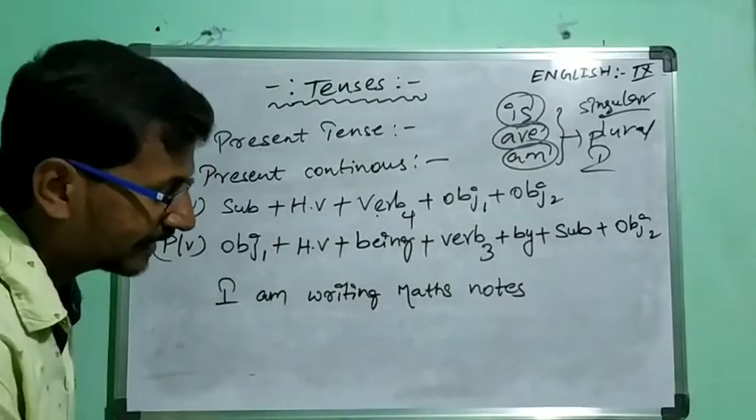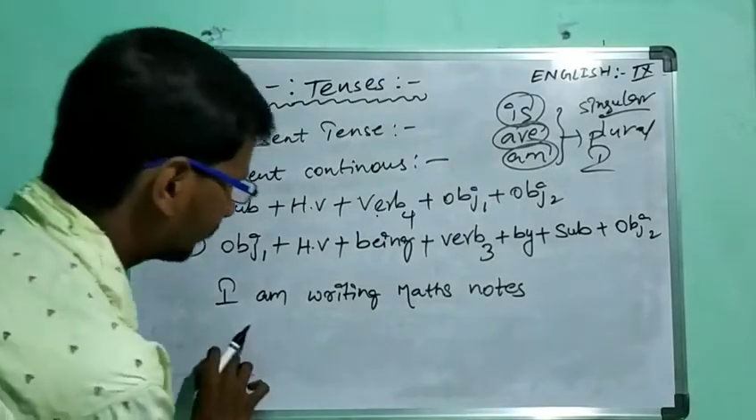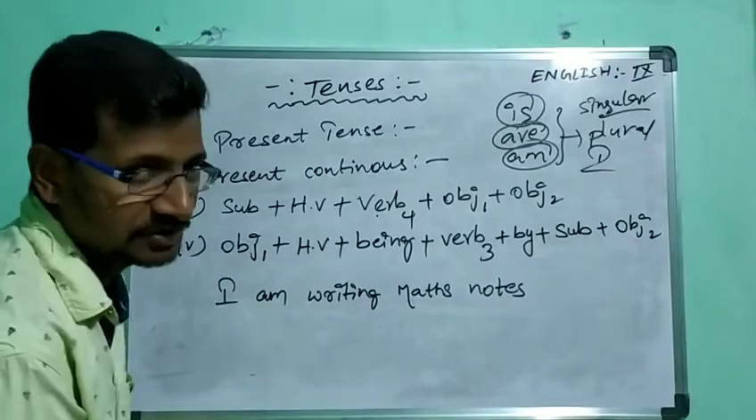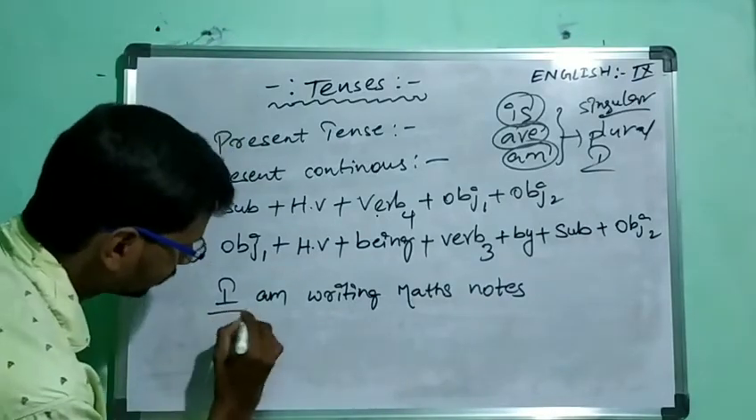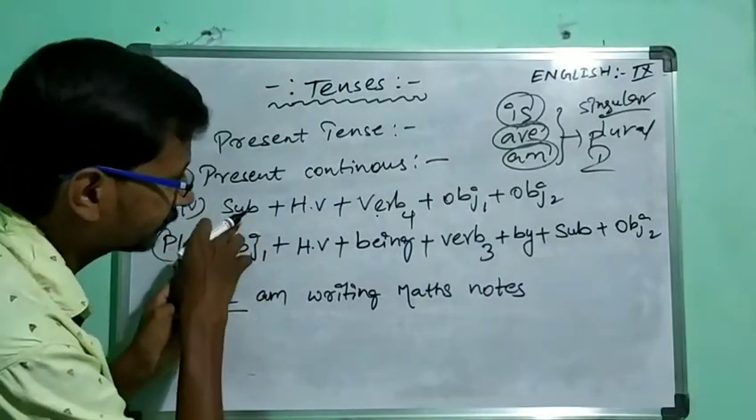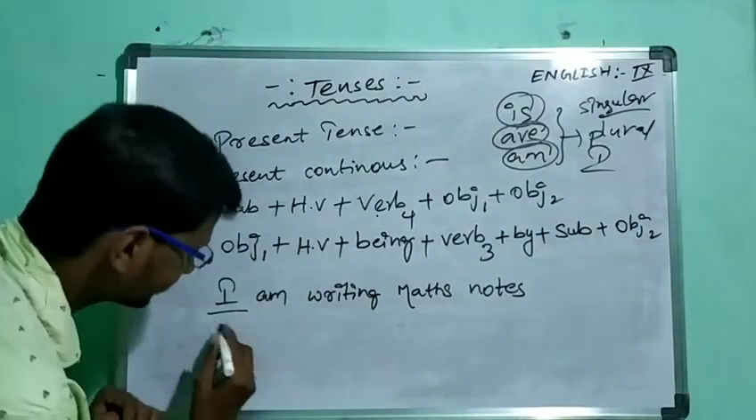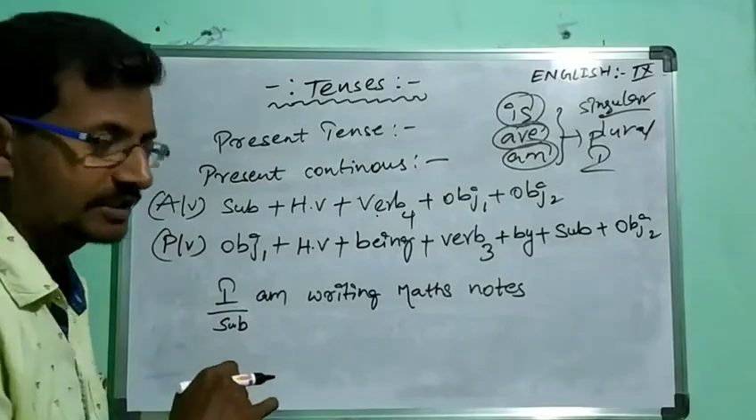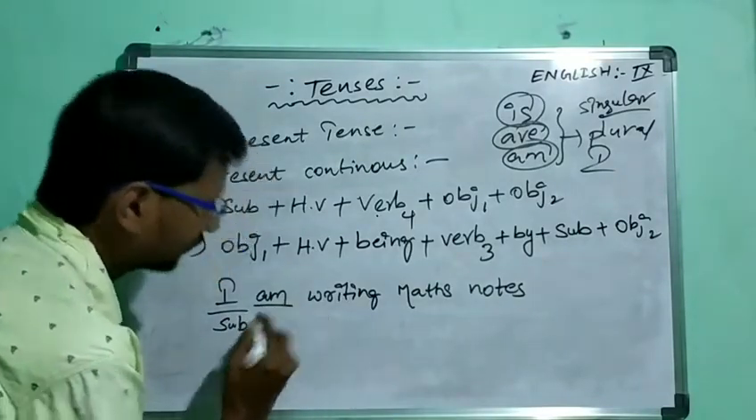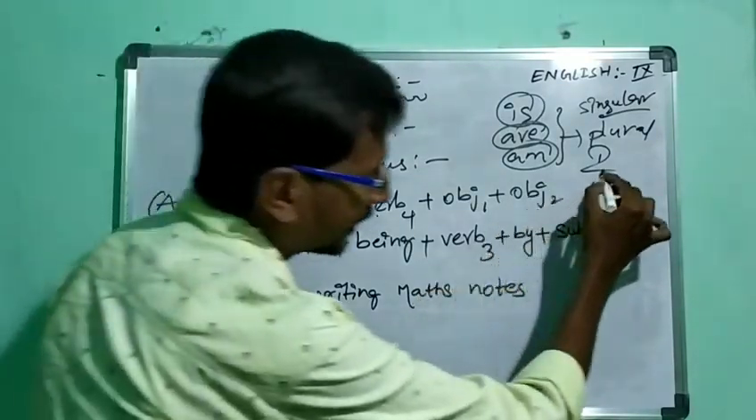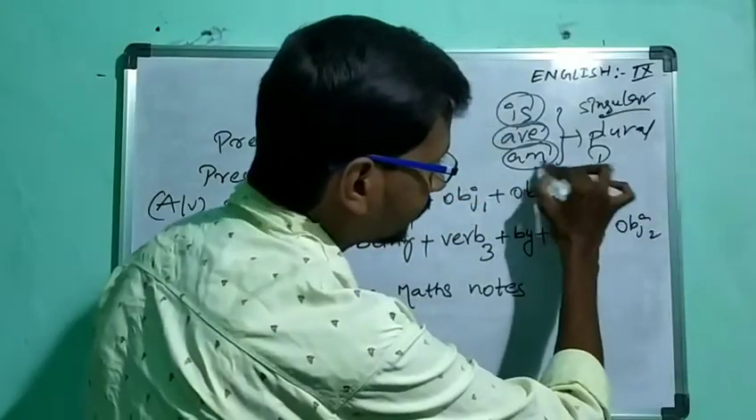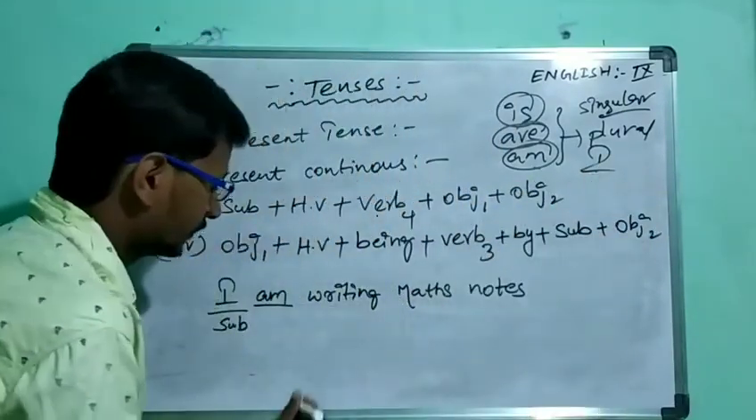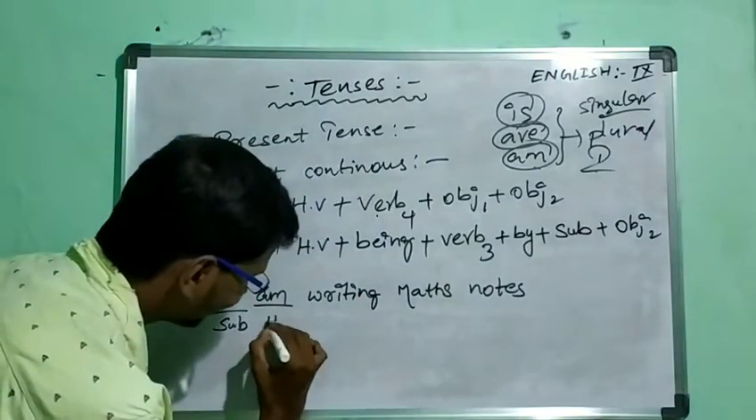I am writing math notes. So let us find out the structure. In our active, what we are having? First one is subject. So we are finding that I is a subject. Then next, am. So what is that am? I already told you that am will be used for I. So this is the helping verb.